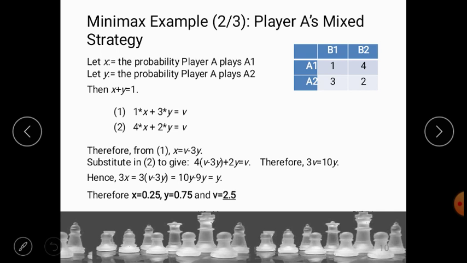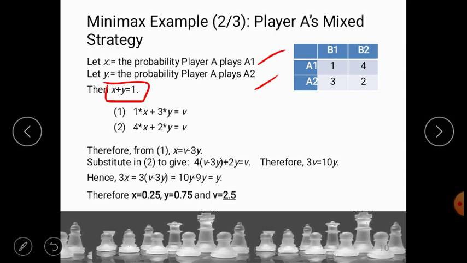Now let us find the values of x and y and also the value of the game. To start off, let's say x is the probability that player A plays the move A1, and let y be the probability that A plays the move A2. Then we have x plus y is equal to 1.